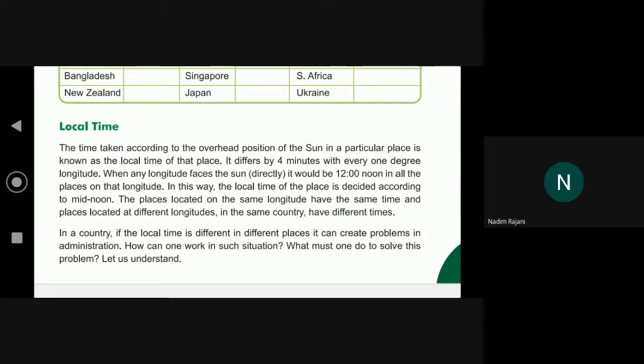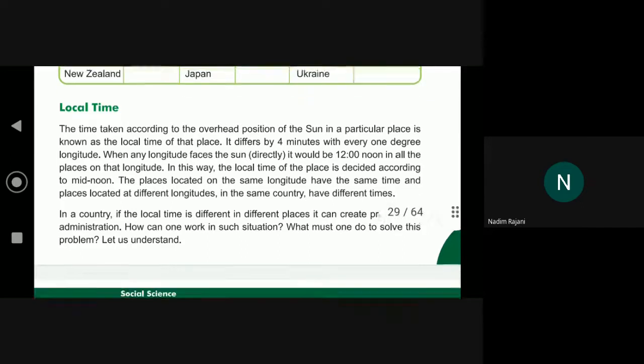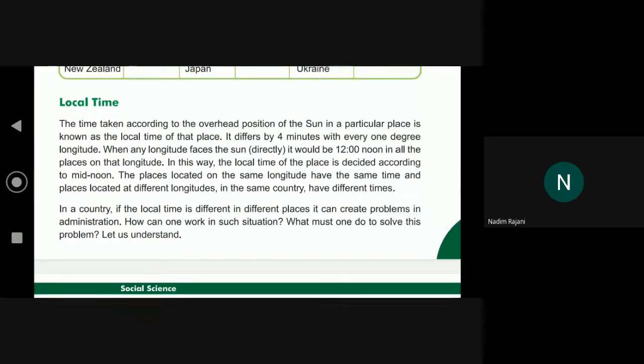Local time. The time taken according to the overhead position of the sun in a particular place is known as the local time of that place. It differs by 4 minutes with every 1 degree of longitude. When any longitude faces the sun directly, it would be 12 o'clock noon in all the places on that longitude.